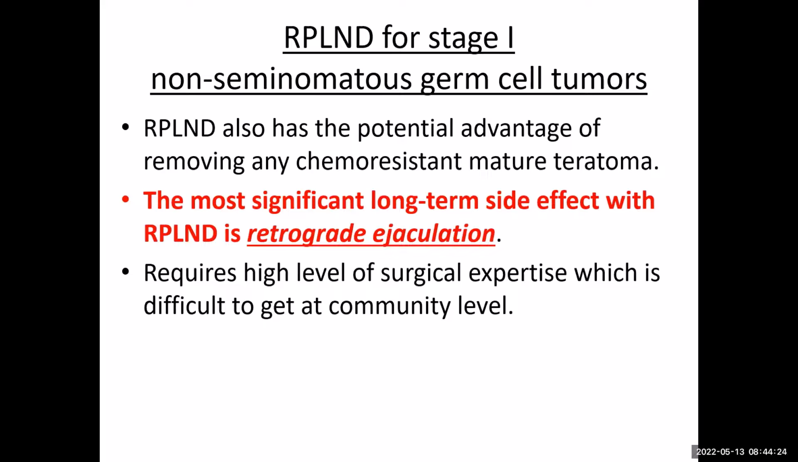But the other side is the most significant long-term side effect, which is retrograde ejaculation, because these are all young patients. We have to discuss the quality of life in these. So this requires a high level of surgical expertise, which is difficult to get at community level. So if we are considering a primary RPLND, the center should have adequate experience in doing nerve-sparing RPLND, so that retrograde ejaculation can be prevented in this group of patients.